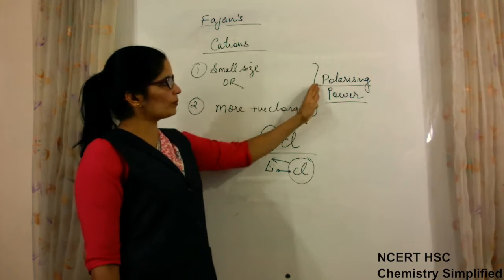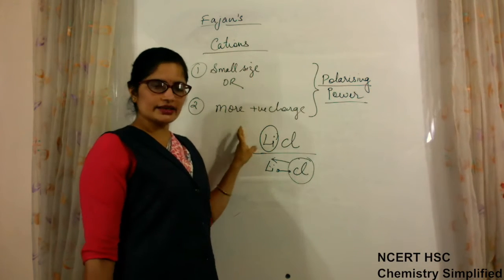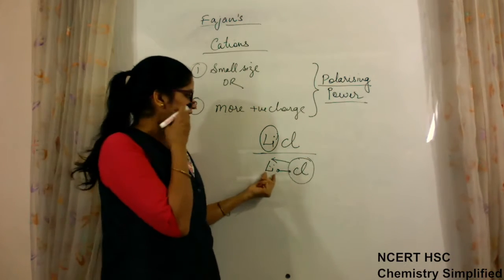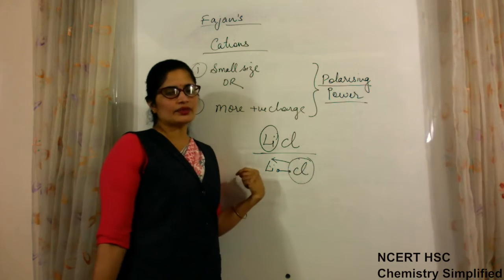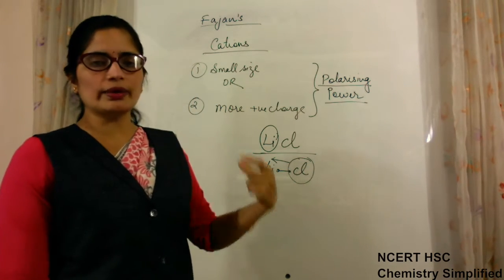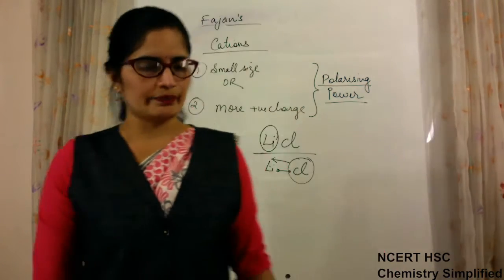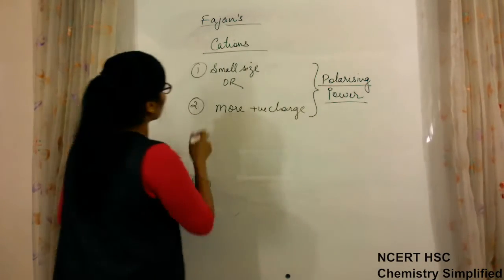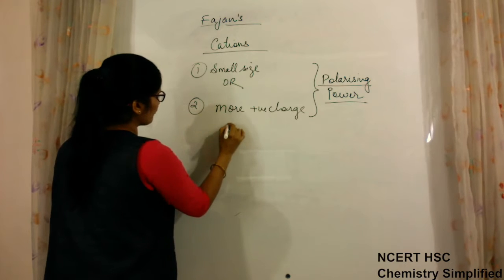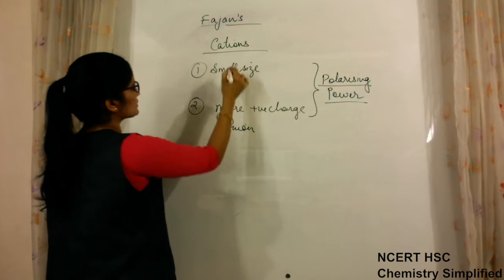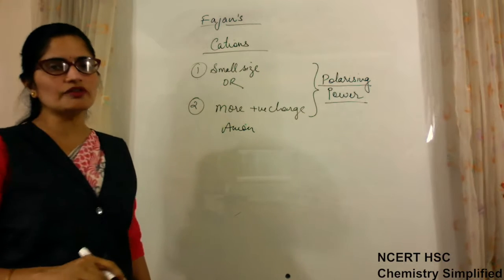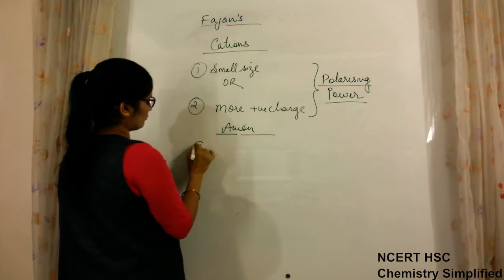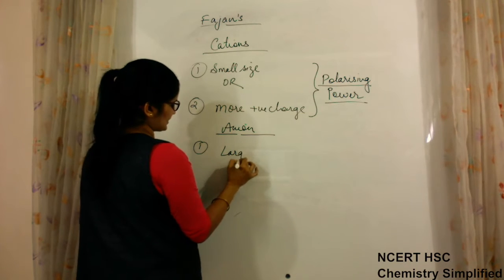Okay, so polarizing power depends on these two factors, and if polarizing power is more, the tendency of the cation is to pull the electron cloud towards itself to make the nature of the bond covalent. Second factor: we were talking in terms of cation, now in terms of anion, the first factor is large size.